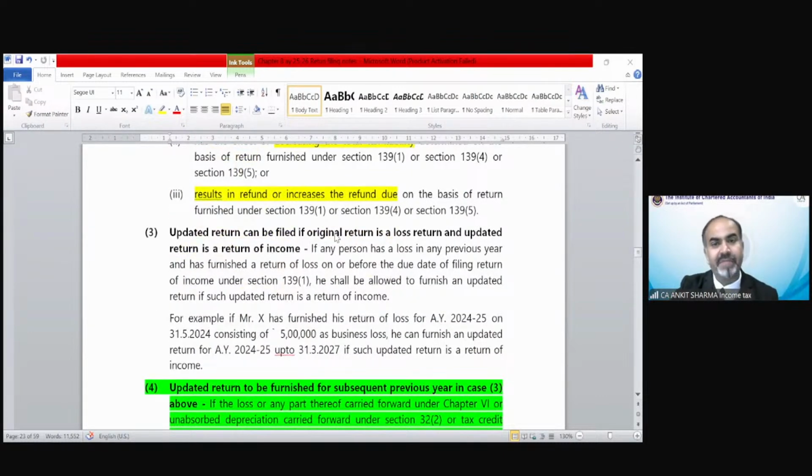Updated return can be filed if the original return is a loss return and the updated return is a return of income. Yes, you can, if you have filed the original return up to the due date as a return of loss, but under updated return you want to show your income, then that is allowed, but vice versa is not allowed. If you've already shown income under normal return and under updated return you want to show loss, that is not allowed because this will decrease your income tax liability.